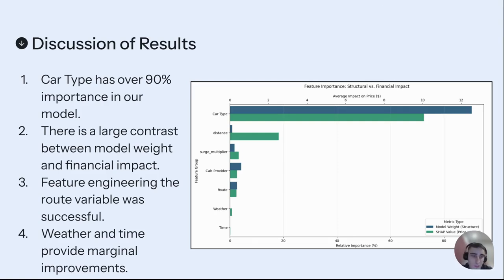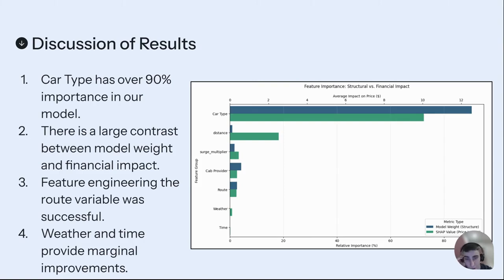Now we're looking at the chart, and we've also complemented this with the financial impact. Because we know from the previous chart that we have more values at the lower price point, we want to see if other variables, for example distance and surge multiplier, have a significant model impact. For the results which are slightly rarer, with longer distance and used at peak time, these results have a really big financial impact. So this financial impact is a really good way to contrast between model weight and finance.